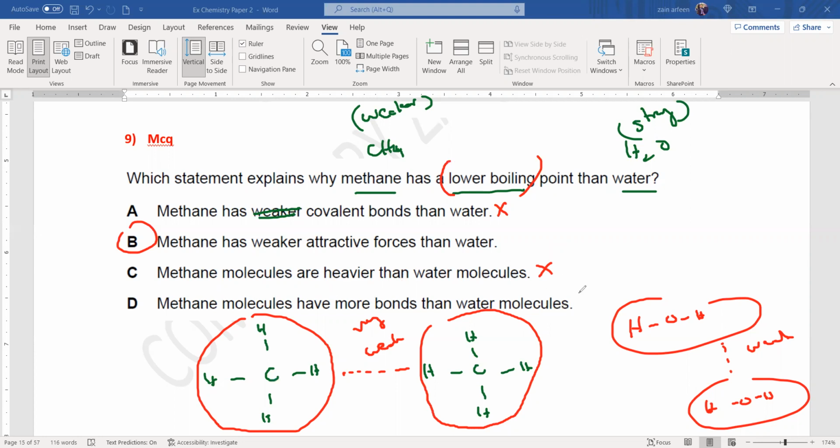Even though this statement is correct, it does not give evidence for the low boiling point. The boiling point depends on the attractive force between the molecules. So because simple covalent structures have weak attractive force, that's why they have a low boiling point.